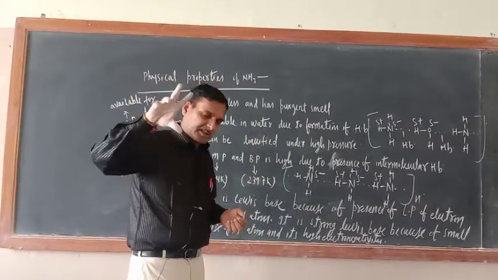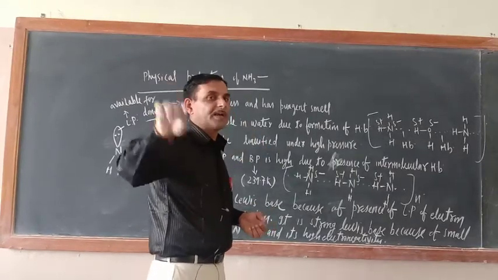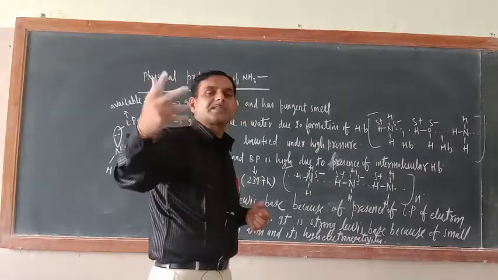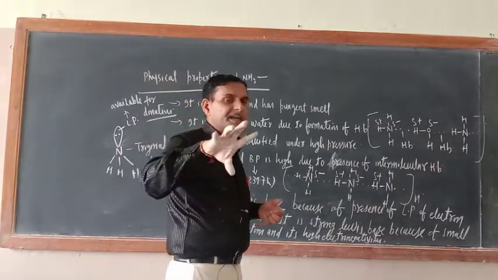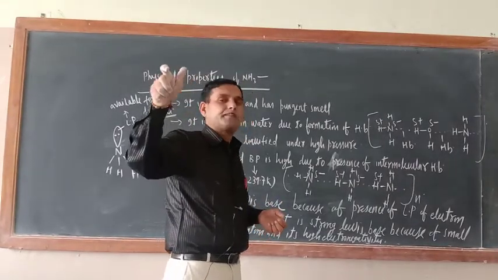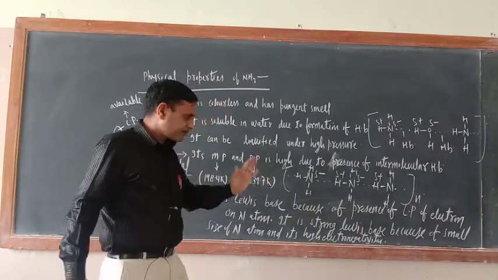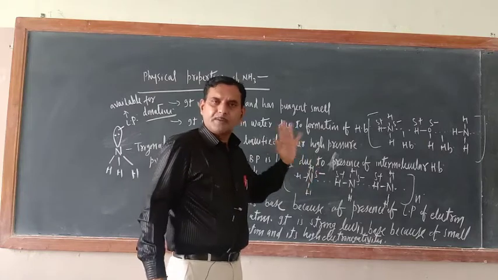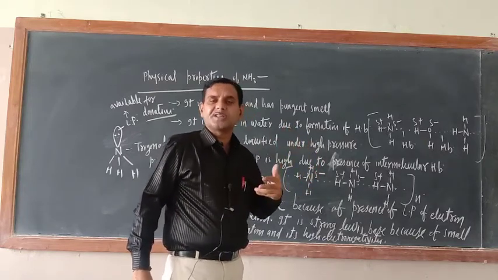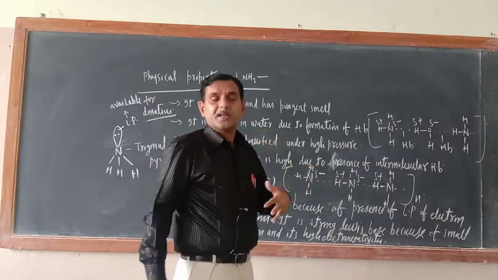Just like salt is there, Na reacts with Cl and forms NaCl. So NaCl is a salt. These are normal salts, common salt. One category of compound is there where a complex salt is formed, a coordinate compound, and that you will study. But here, in the upcoming discussion, some complex compounds, complexing salts are there. That is why I am using this word. So a complex salt can also be formed by ammonia.